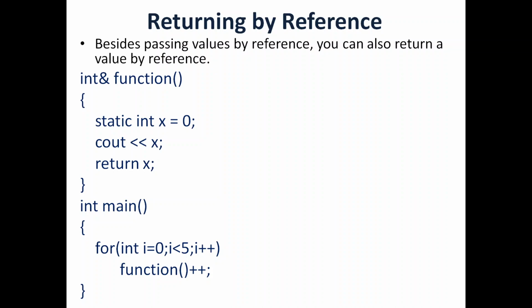And similarly visibility is also limited: these local variables can be accessed only by the function within which they are declared, not outside. Now the static variable is going to have the same visibility. The visibility of a static local variable has not been changed. It's accessible only within that particular function, but its lifetime is extended to that of a global variable.